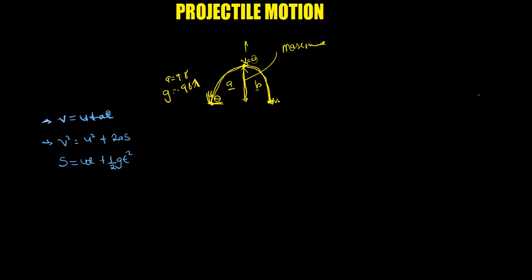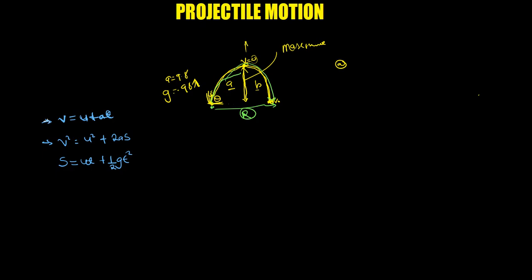Okay, so for projectile, you just collect the data that you have. All right, so let's derive some equations. The first one, let's see the time taken for the projectile to move from this point to that point is what we call time of flight. Then the distance covered from this point to this point, we call it range. All right, is that clear?